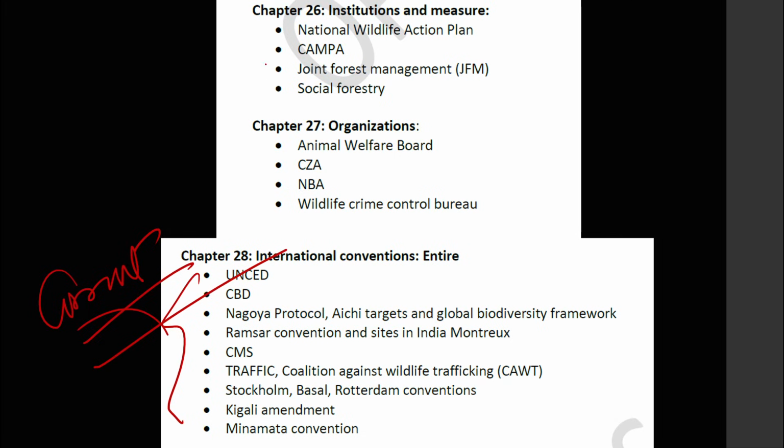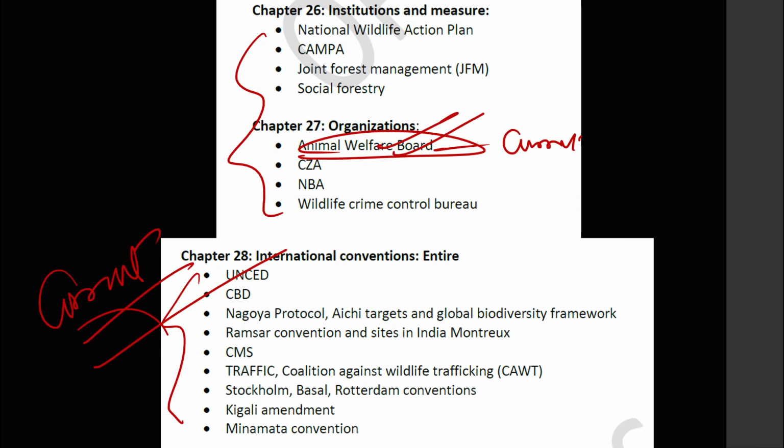Okay, these are important, but there are so many organizations, we can't say which to leave, which to study as far as static is concerned. But suppose Animal Welfare Board is in current affairs, then this becomes very important. Understand how UPSC will pick the static topic. The questions will be static oriented, but the topic will come from current affairs. Like Animal Welfare Board is important this year. So go through current affairs properly. You will get an idea about the static also, which is important.